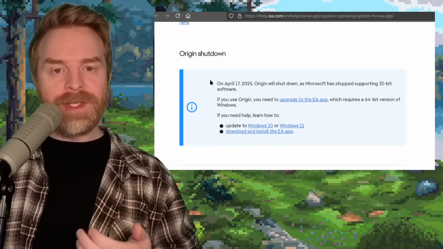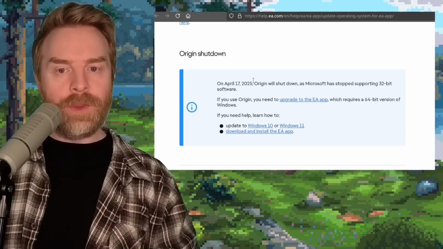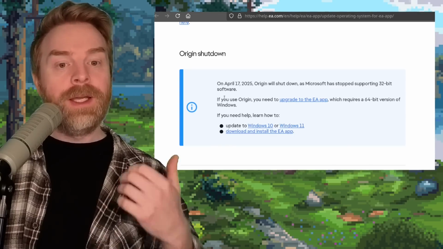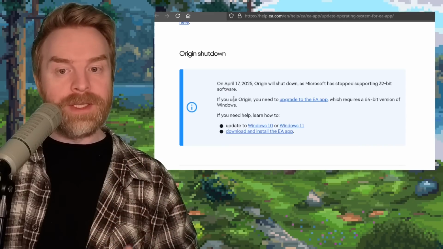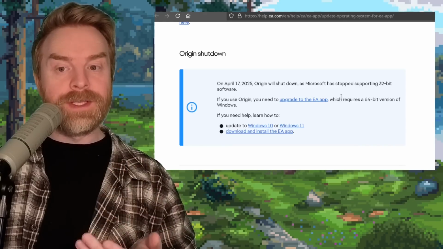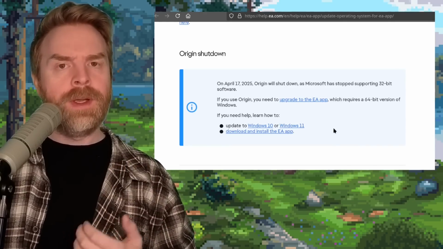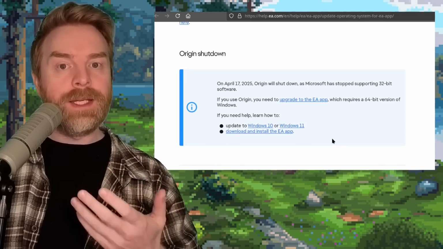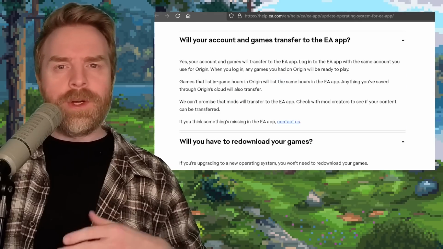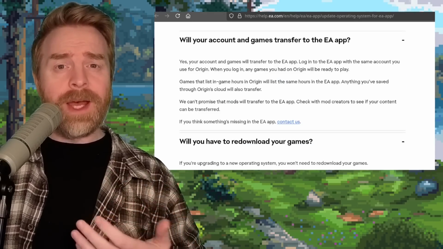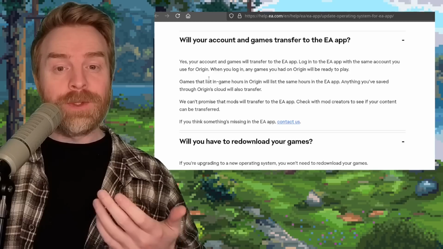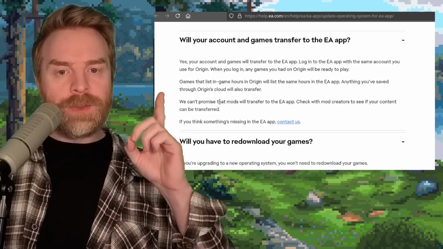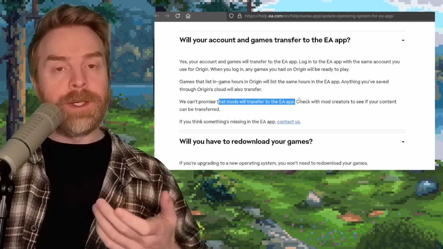They say on April 17th, 2025, Origin will shut down as Microsoft has stopped supporting 32-bit software. If you use Origin, you'll need to upgrade to the EA app, which requires a 64-bit version of Windows. So if you've got a 32-bit machine, it seems like you're not going to be able to play EA games moving forward. For those worried about stats and stuff like in-game hours, it appears that in-game hours will transfer from Origin to the EA app, but they can't promise that mods will fully transfer over. There may be some incompatibilities.